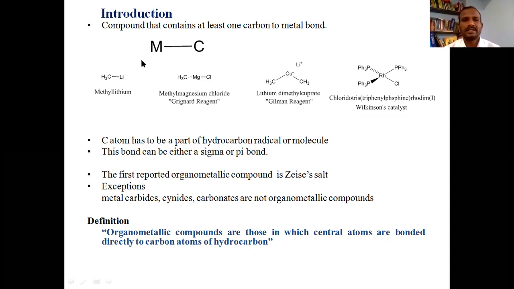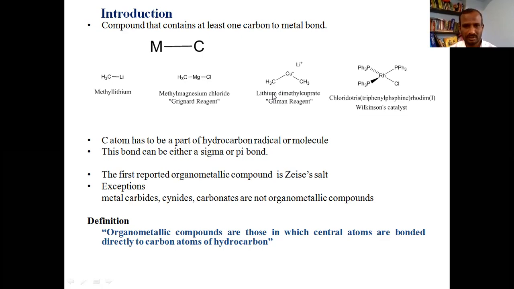So in these three examples, the common thing we observe is the bond between carbon and metal. In all of these three examples, lithium is a metal, magnesium is a metal, and copper is a metal.